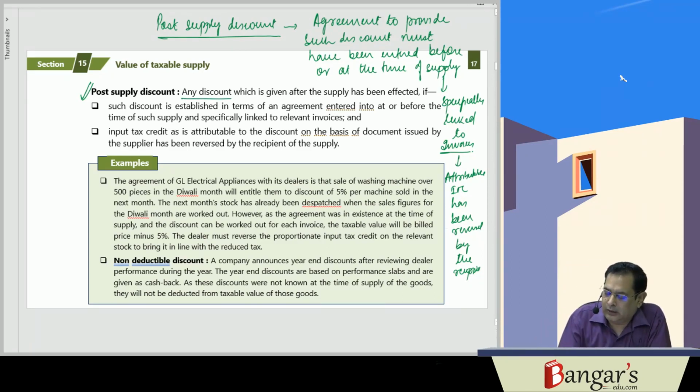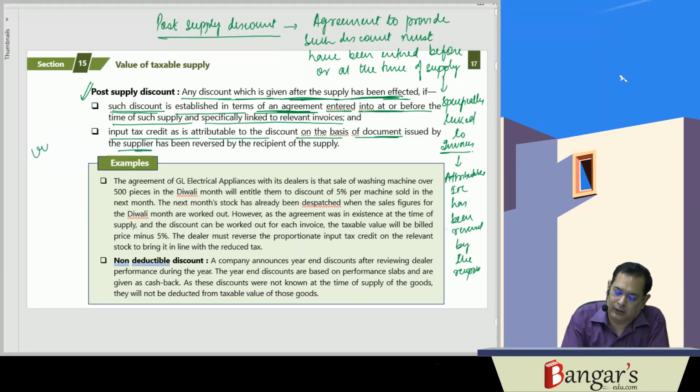So any discount which is given after the supply has been effected, if such discount is established in the terms of an agreement entered into at or before the time of supply and specifically linked to the relevant invoices, and input tax credit as is attributable to the discount is reversed on the basis of documents issued by the supplier, that is, a credit note issued by the supplier.